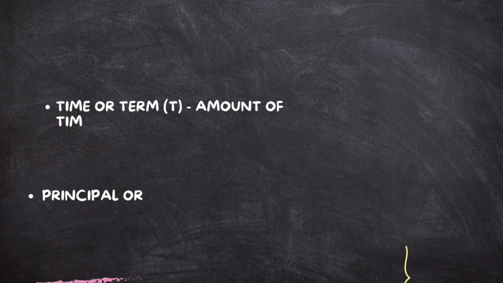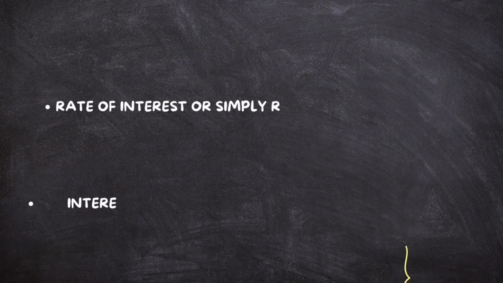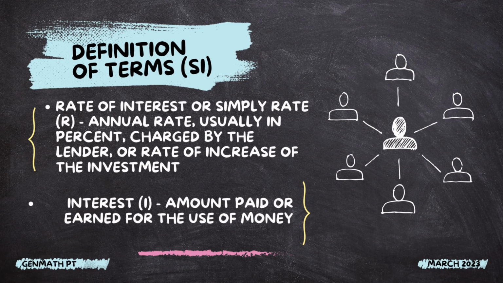Time or term: amount of time in years the money is borrowed or invested. Length of time between the origin and maturity dates. Principal or present value: the amount of money borrowed or invested on the origin date. Rate of interest or simply rate: annual rate, usually in percent, charged by the lender or rate of increase of the investment. Interest: amount paid or earned for the use of money.